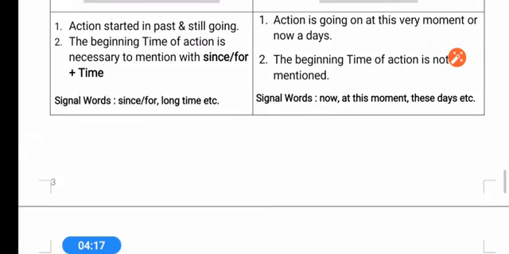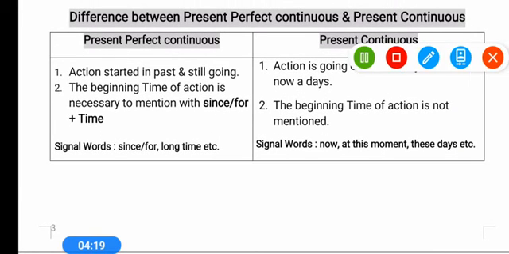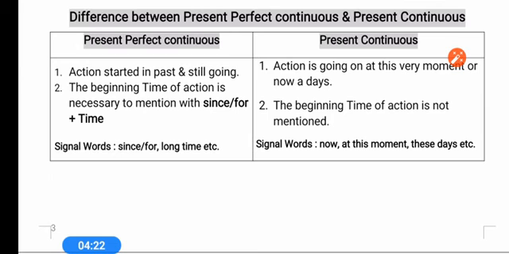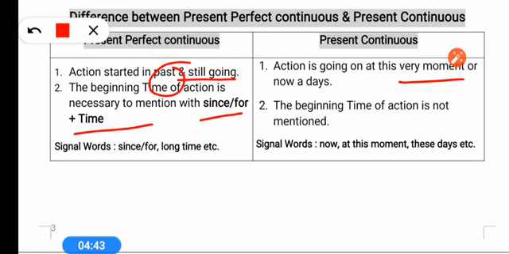See that present continuous tense and present perfect continuous tense, what is the main difference? Action is going on in both the tenses. In present continuous, right now it is going on. In present perfect continuous, right now it is going on, but we are mentioning when it started in past. It means we have to mention the time that when it started. In present continuous tense we don't mention the time that when it started, we only say that work is going on, like I am teaching, that action is going on.